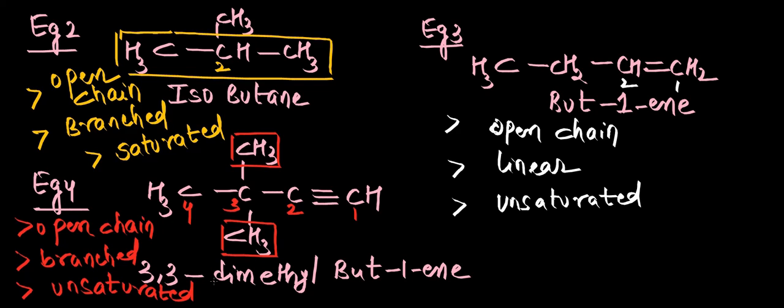No rings, so open chain. If it is having only the parent chain, no daughters in it, then it becomes linear. If side chains are also present, it becomes branched. And depending on the type of bonding, single, double or triple, we classify them into saturated and unsaturated. I hope you are clear with the first category of classification of organic compounds, that is open chain. Okay. Now we will see cyclic compounds.